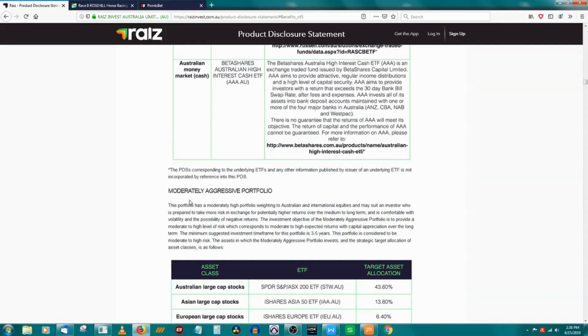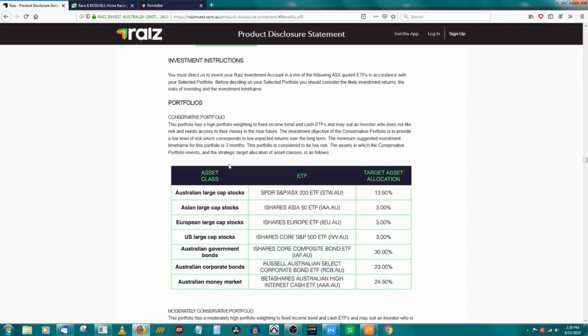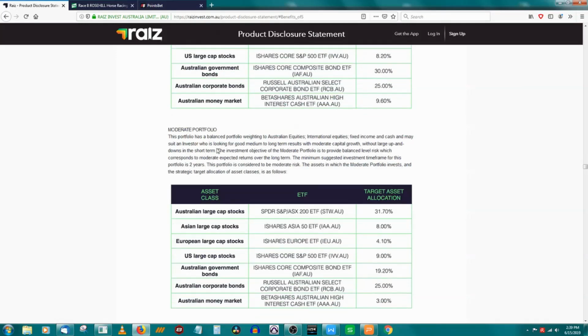Now, how they do that depends on the sort of portfolio you want to have. Here we have the conservative portfolio with a breakdown of how they invest in that. Moderately conservative portfolio, breakdown, and so on.